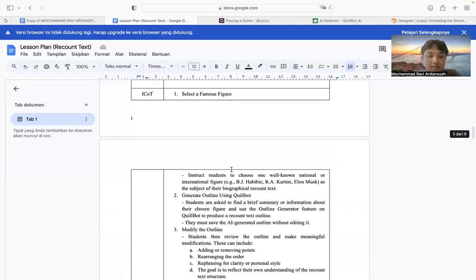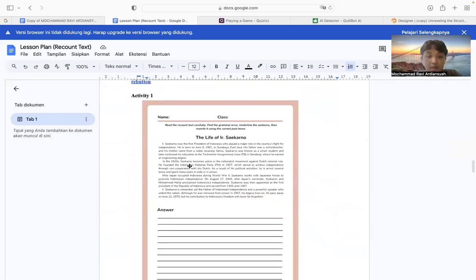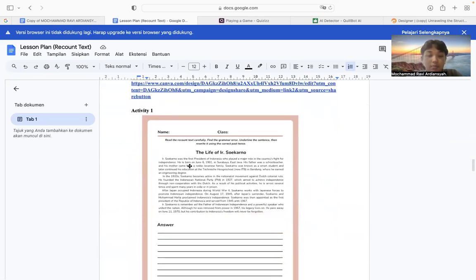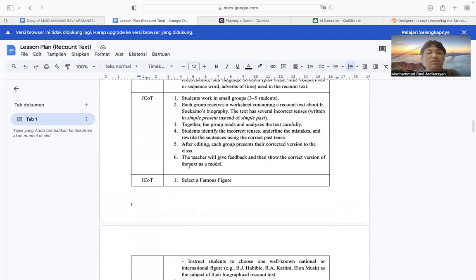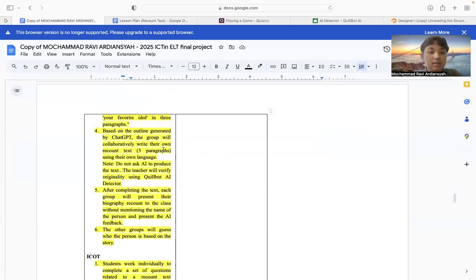Because previously they just identified which one is the present tense and which one is the past tense. So I think this was not really practical critical thinking and not really using much AI. So this is our revision.